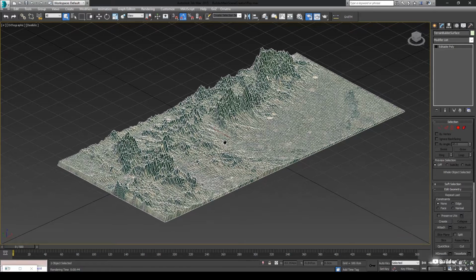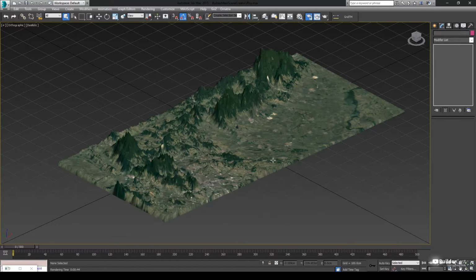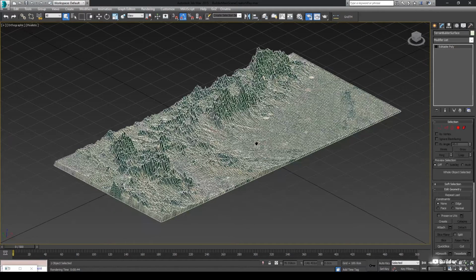Convert your terrain to an editable polymesh. Select the contour of the terrain and move it down to reflect more volume.